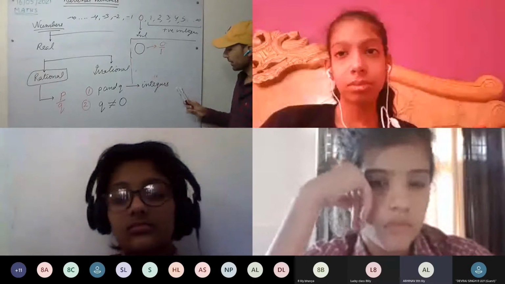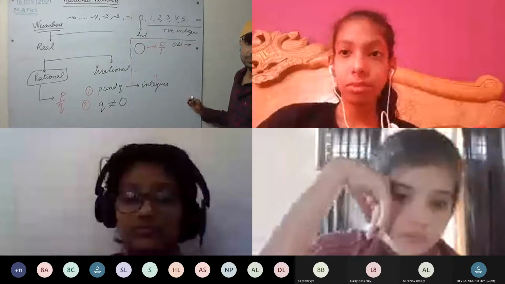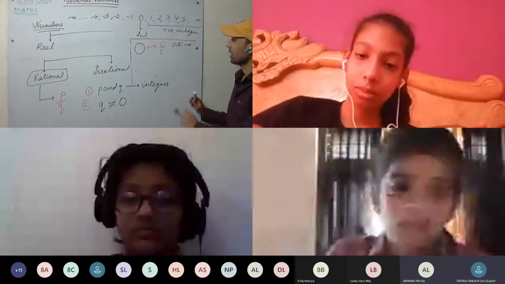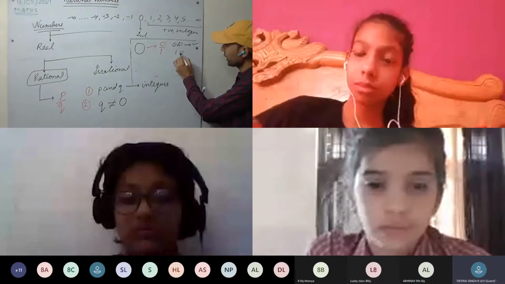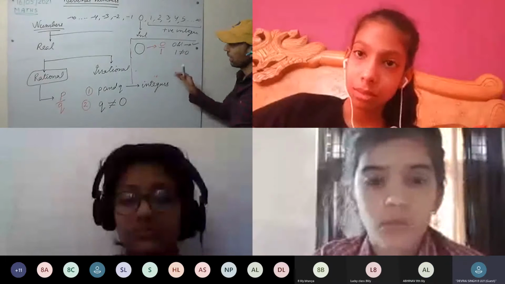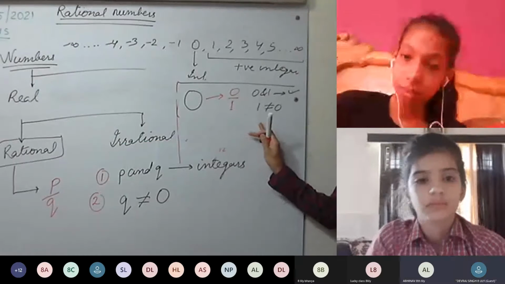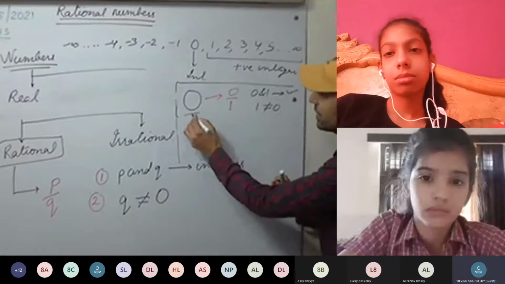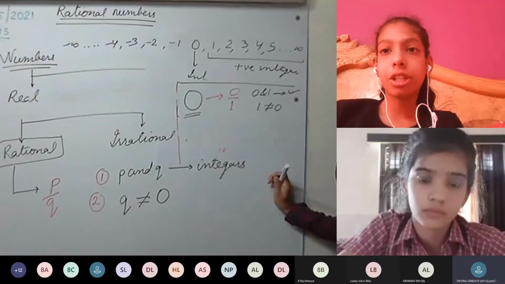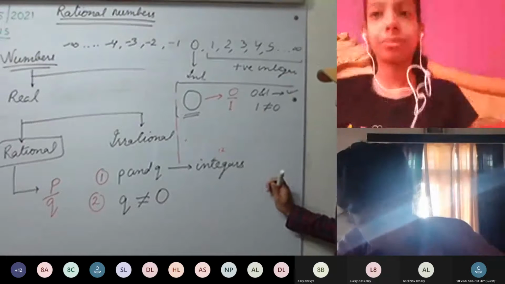Yes, sir. 0 and 1 are integers. And the denominator 1 is not equal to 0. Are both the conditions satisfied? Yes, sir. Therefore, we can say 0 is a rational number.